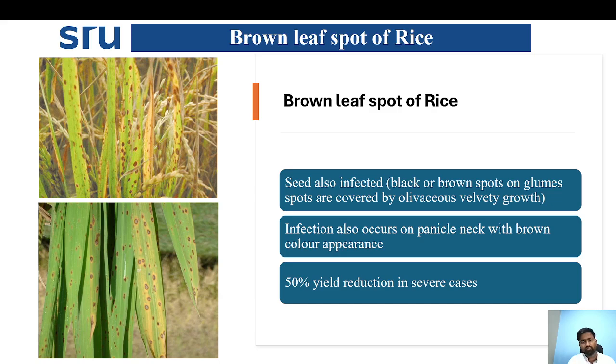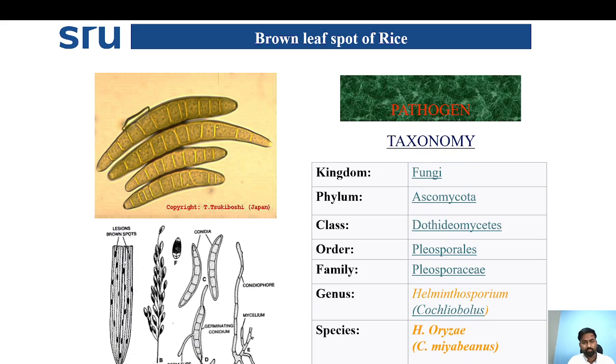Coming to other symptoms, the seeds will also get infected. Black or brown spots appear on the glume, and the spots are covered by an olivaceous velvety growth of the fungus. Infection also occurs on the panicle neck with a brown colour appearance. A 50% yield reduction in severe cases may occur. In the infected images, we can see sesame seed like brown colour spots with a dark brown margin, and the same kind of spots may also be seen on the affected seeds.